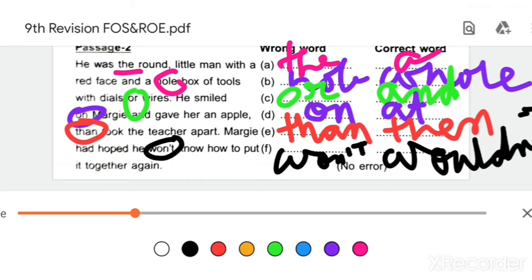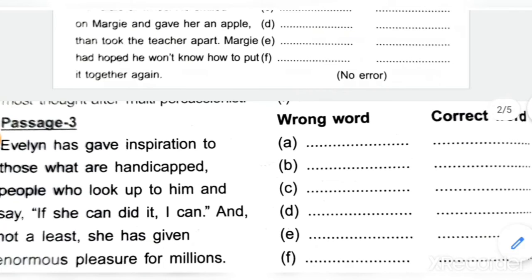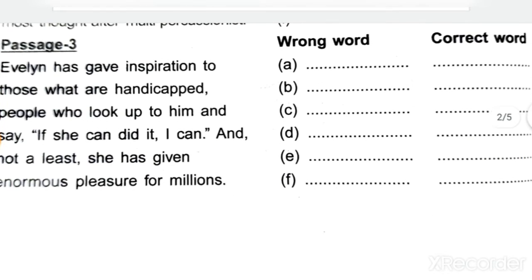Okay, so 6 blanks are given, half a mark for each, and you will get 3 marks if you do this exercise correctly. Okay, come to the next one. Exercise passage number 3.